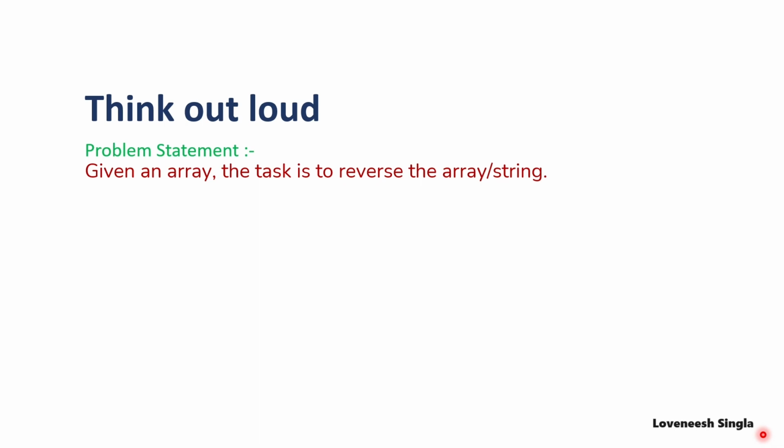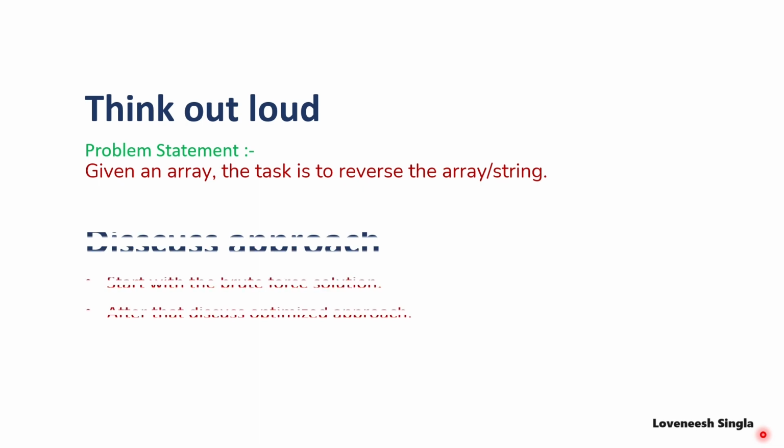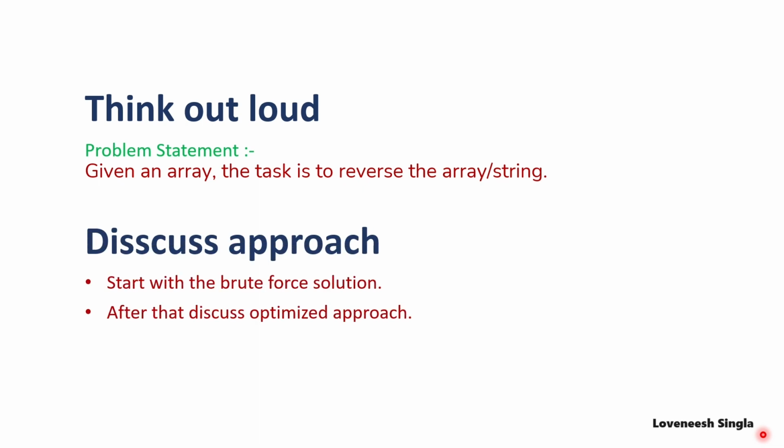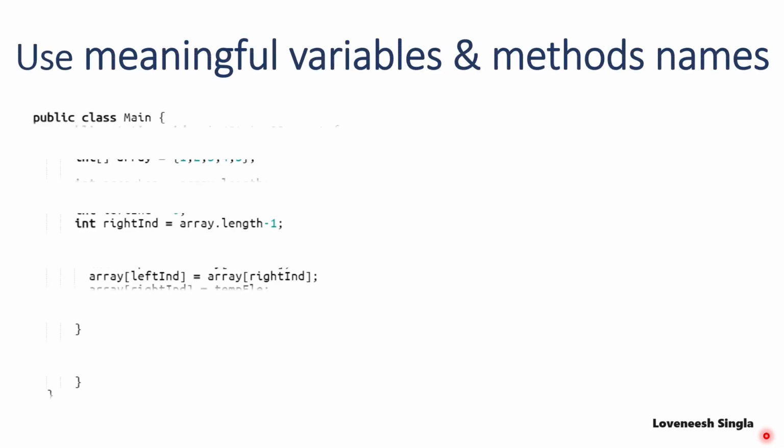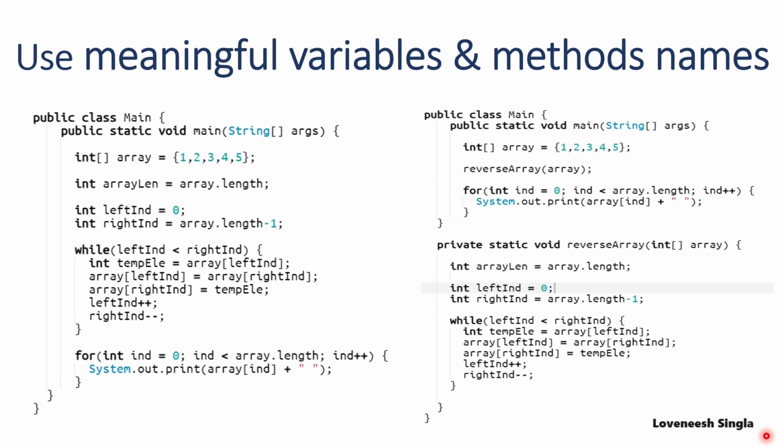When you are thinking about the solution, speak it out loud so that the interviewer can get to know what you are thinking and how you are approaching the problem. When you are ready with your approach, discuss it with the interviewer. Always start with the brute force solution. If the interviewer is not satisfied with the brute force solution and wants you to optimize it further, then you can discuss your optimized approach. After discussing your approach, you can start your implementation, but always use meaningful variable and method names.